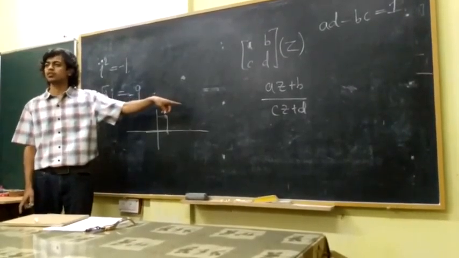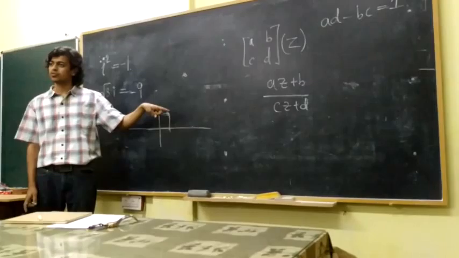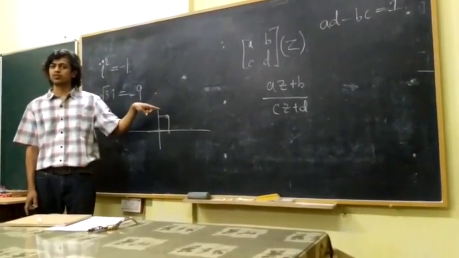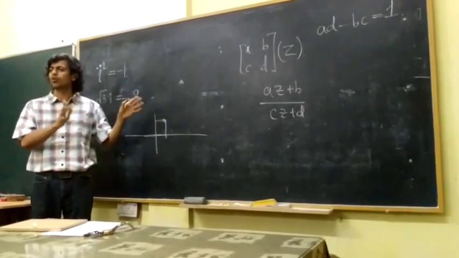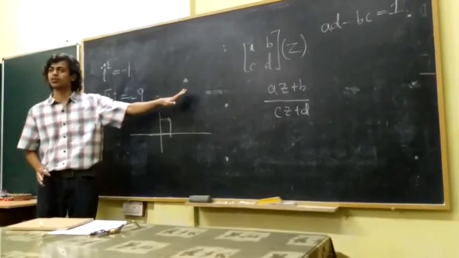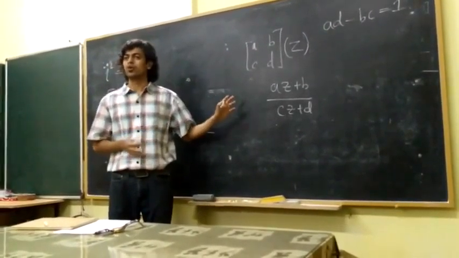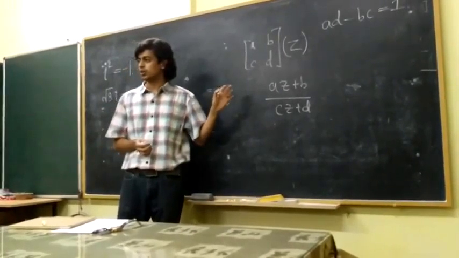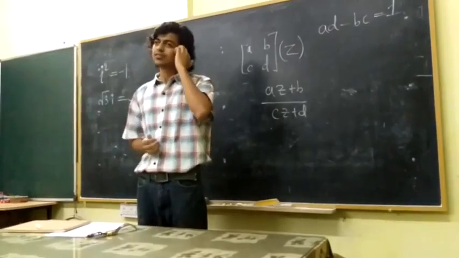And this action is the basic thing for all modular forms and automorphic forms. This is the most important thing. We study this action and functions which have certain properties with this action. So this is a very important action that you can do on complex numbers. Okay? So that's complex numbers.